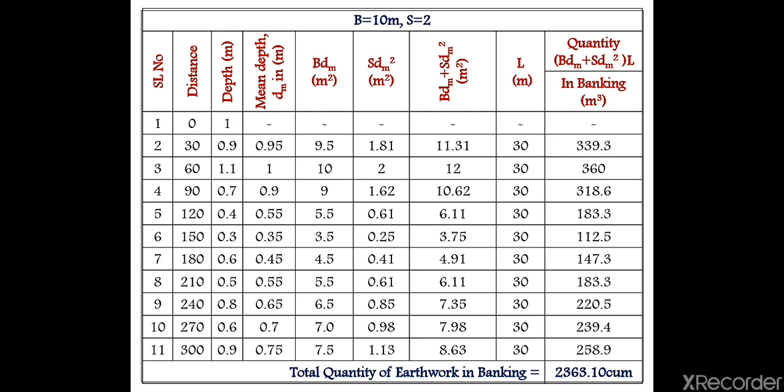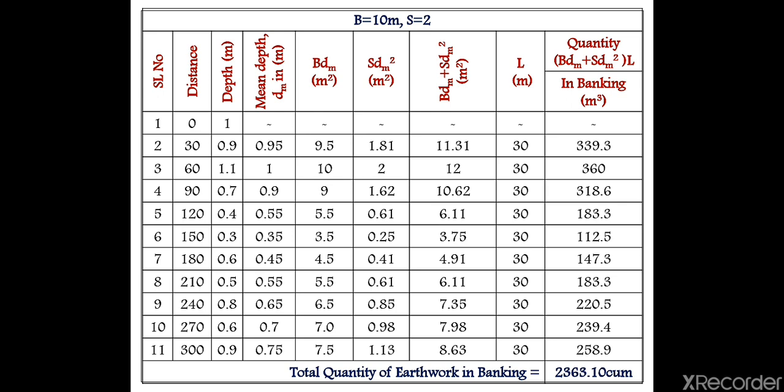BDM is also calculated, and then SDM square you have to calculate. DM is the mean depth. Mean depth is how much? 0.95. Here square is there, that means 0.95 square into S. S is 2, right? So 2 into 0.95 square will give you 1.81. Again for the second chainage, that is 60 meter chainage, same thing you have to do. DM is 1, 1 square into 2 will give you 2. Same way you have to calculate.